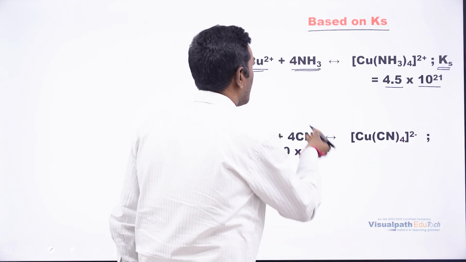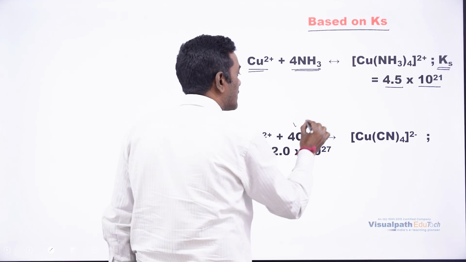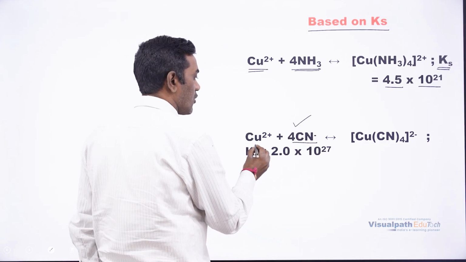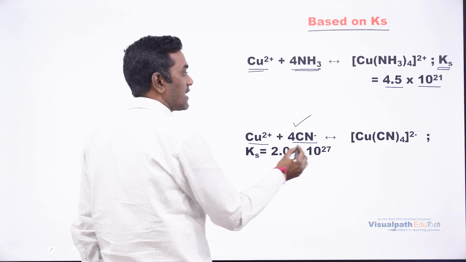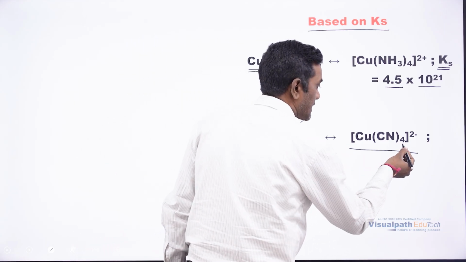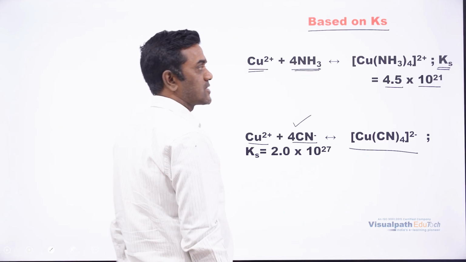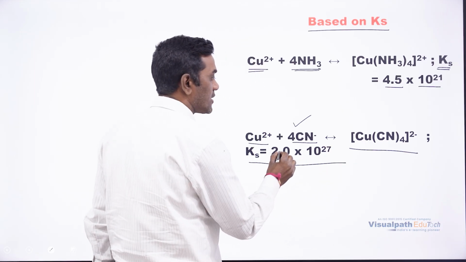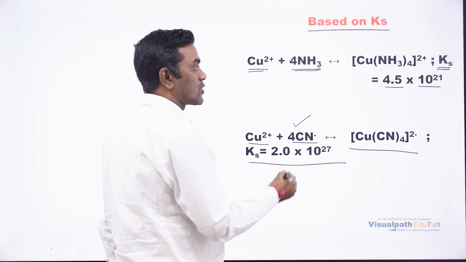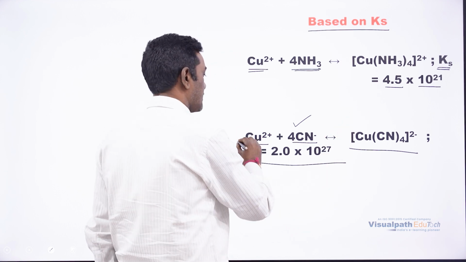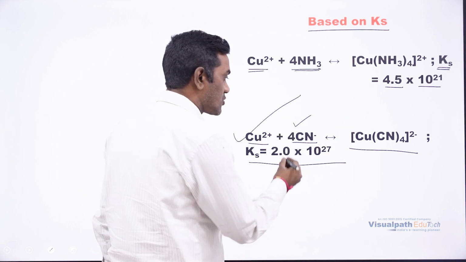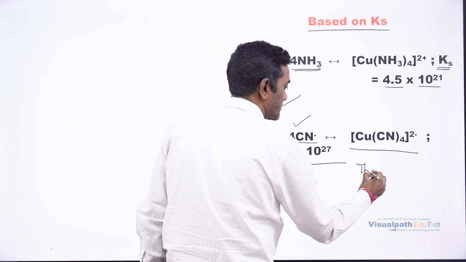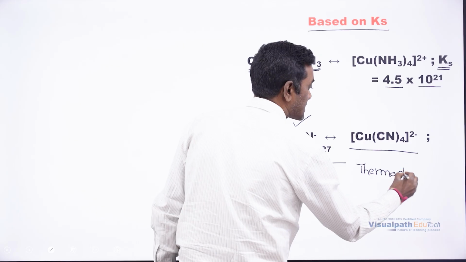The same type of complex is formed with a different ligand, in which 4 cyanide ions form a complex with copper and produce the tetracyanocuprate(II) ion. In this one, the equilibrium constant is 2.0 into 10 power 27. So where the equilibrium constant is more, this is going to form the more thermodynamically stable product.